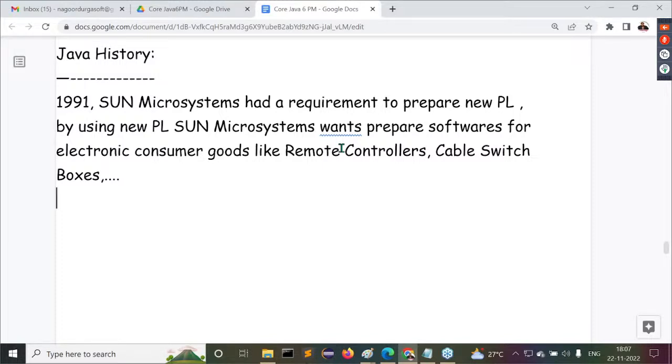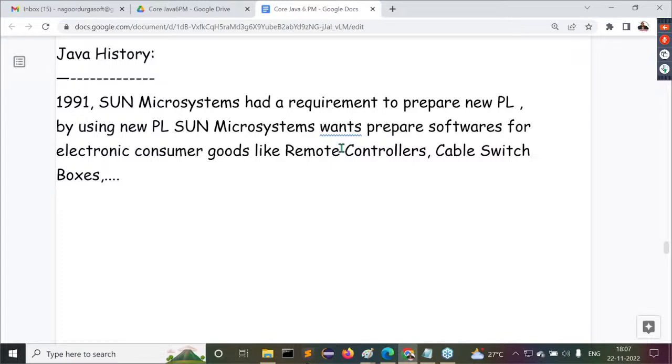It is a company. It has introduced the Java programming language to the market. Do you get my point or not? Now, what exactly is the reason why the Java programming language was provided? That's the question. What is the requirement of Sun Microsystems to prepare a new programming language? This is the reason here now. Can you understand this clearly?